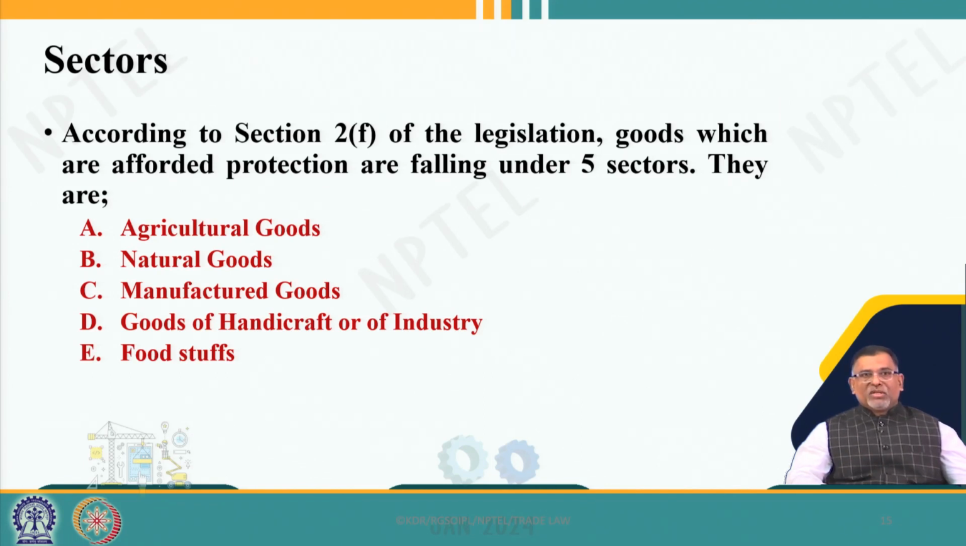agricultural goods, natural goods, manufactured goods, handicrafts, foodstuffs. So, Indian law talks about 5 categories. The TRIPS agreement talks about 3 categories, that is the first 3: agriculture, natural and manufactured goods. And most importantly, in India, the largest number of registrations are on handicrafts, and then come the agricultural goods. Natural goods and manufactured goods are very few.